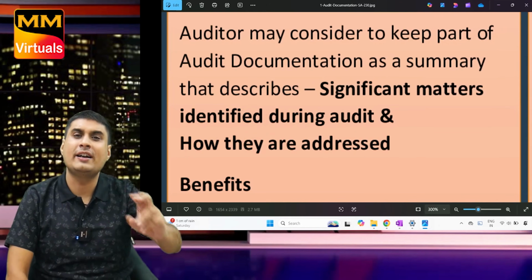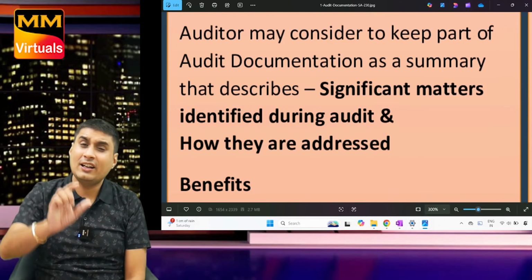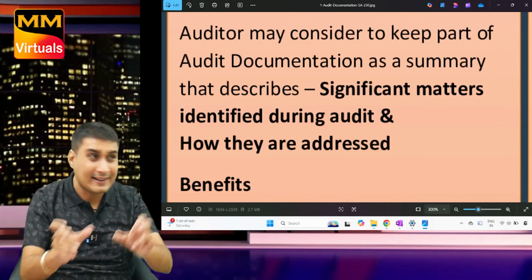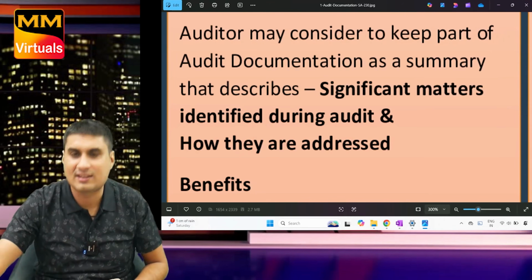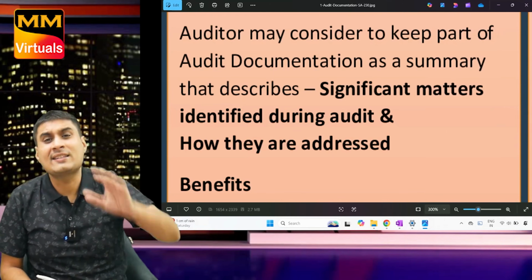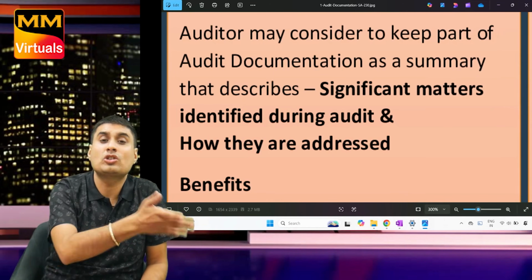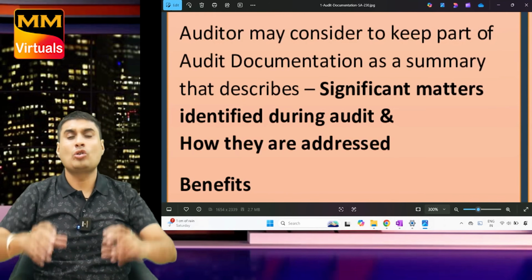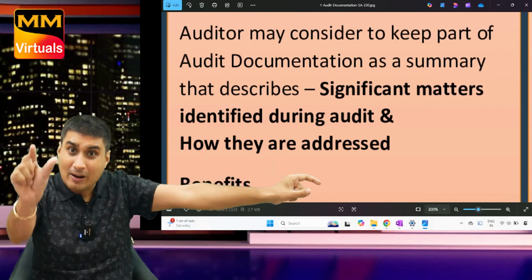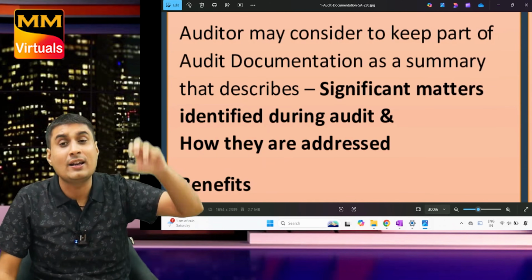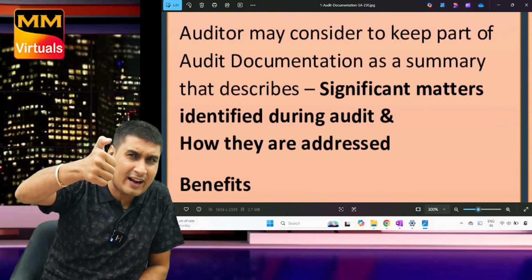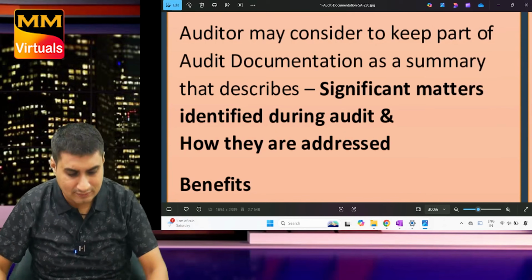Completion memorandum or audit documentation summary. Auditor may keep a part of audit documentation as a summary. I can keep a little portion as a summary. So out of this entire module, this is our summary. What will it include? Significant matters identified during audit and how they were solved. Simple. So auditor may keep a certain portion of documentation as summary, which is known as completion memorandum or audit documentation summary. It includes two things: significant matters identified during audit, and how they were solved.